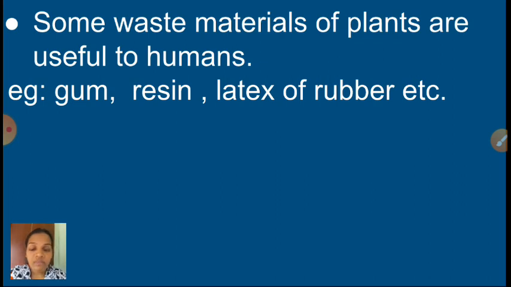Some waste things of plants are useful for humans. Can you say examples? That is gum, resin and latex. Okay children, and the next one is raphides. What is meant by raphides? Some plant leaves have calcium oxalate crystals. That is called raphides. They are needle shaped, that's why we are getting itching.